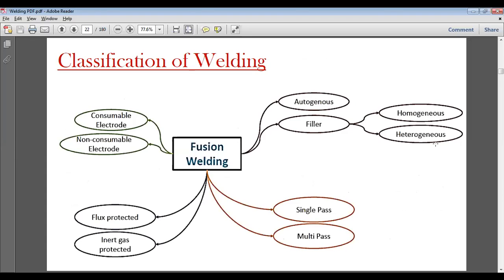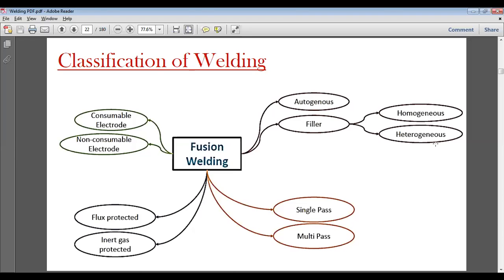Now we are coming to the classification of welding. So fusion welding is defined. Fusion welding is categorized into different modules. You can see one is consumable electrode, the other non-consumable electrode.